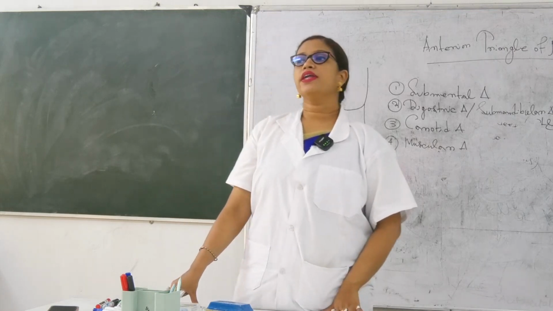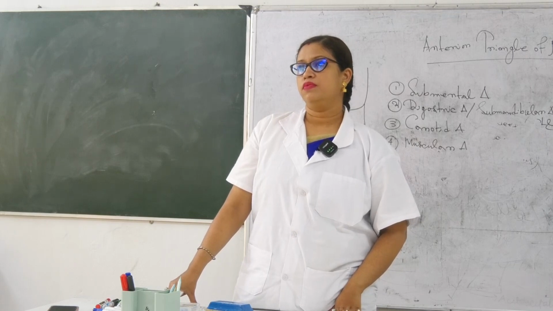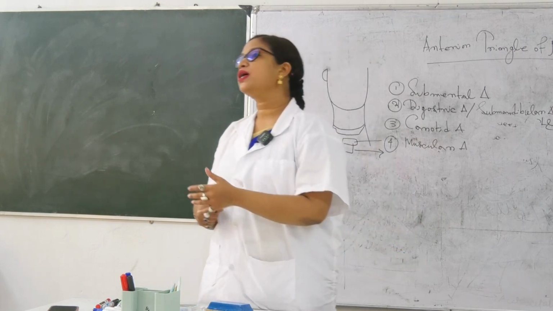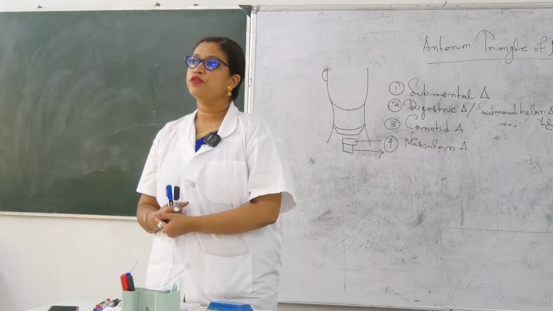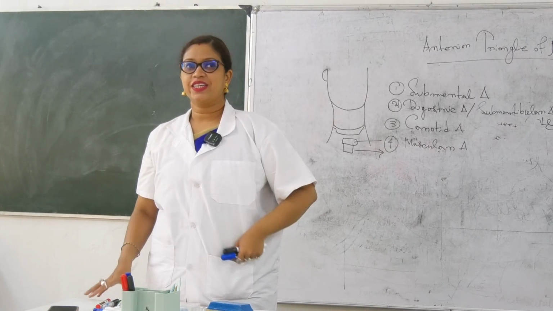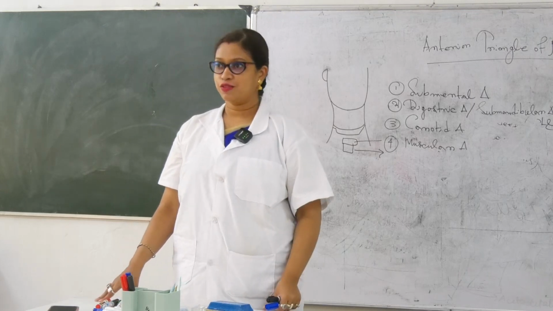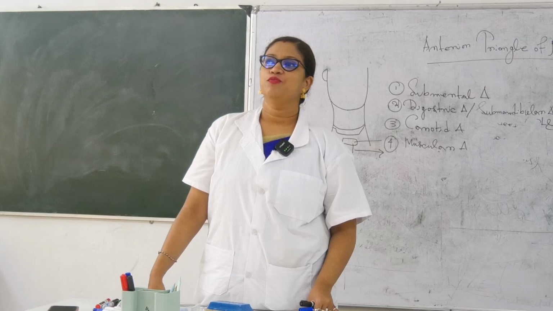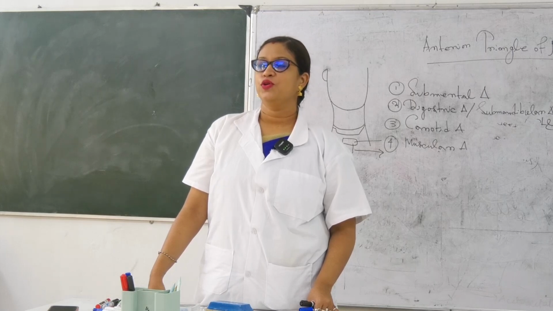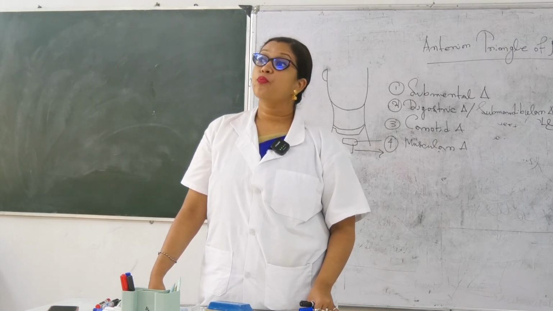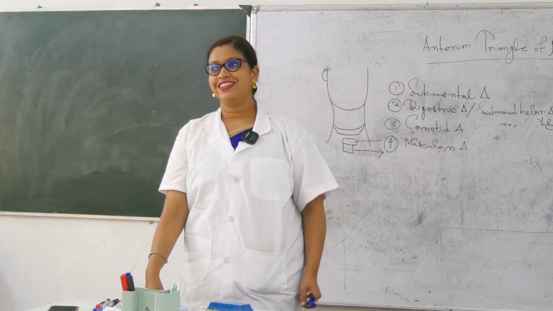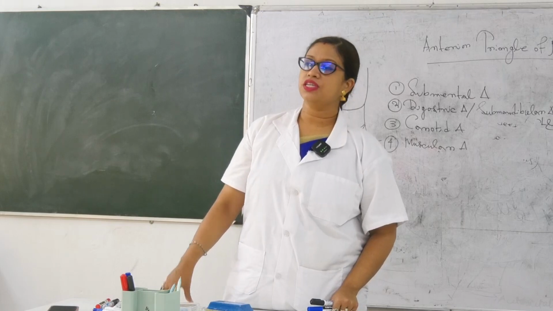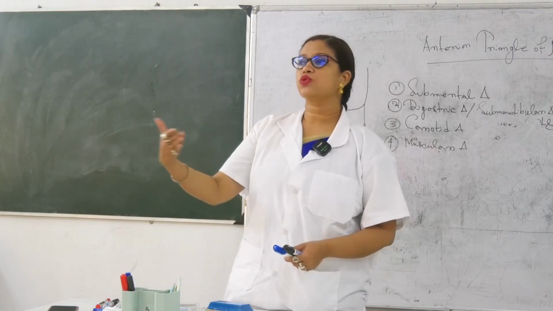So which part of omohyoid will you get? Superior belly of omohyoid. What about the inferior belly? From where will it come, do you know? In which part of the scapula? That is known as the suprascapular notch. Where does the omohyoid take its origin? The suprascapular notch, the inferior belly. Okay, so this is the muscular triangle.